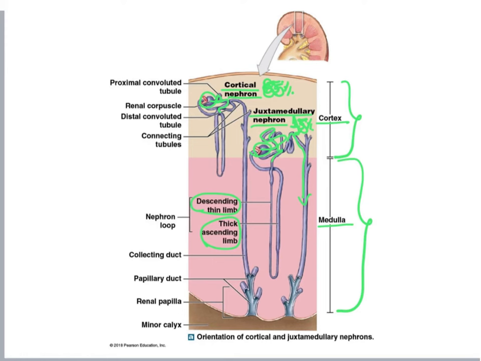And if we compare our urine to the urine of some mammals that live in the desert, you would see that their urine is very viscous, very much like a paste, and that's because the amount of juxtamedullary nephrons they have is very high, and the juxtamedullary nephrons concentrate their urine so much that it turns into a paste.